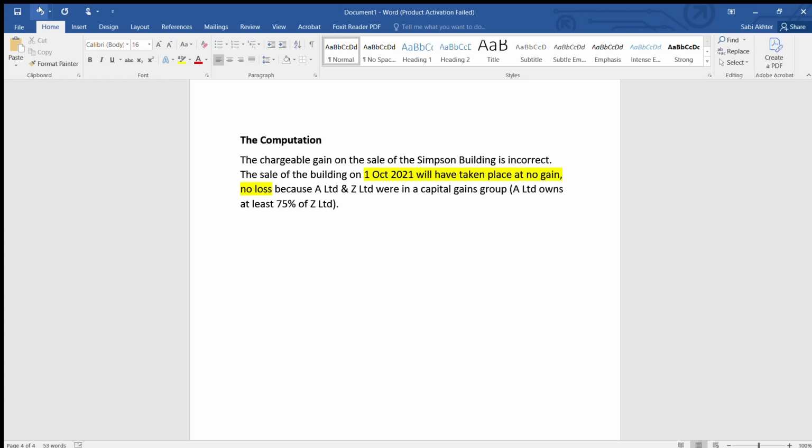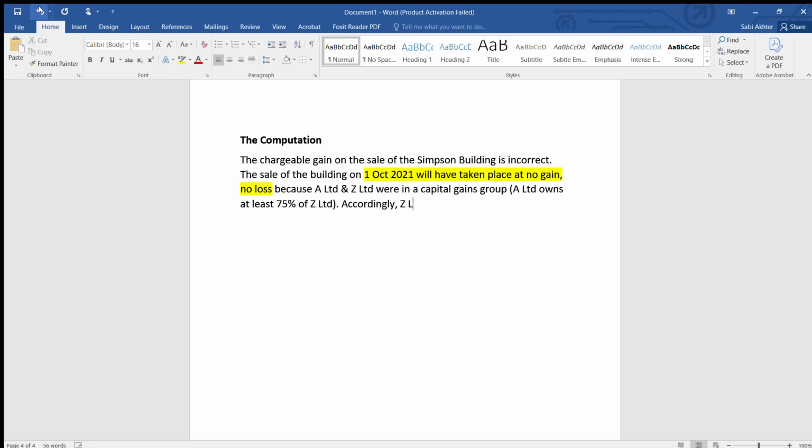Remember, when we talk about no gain, no loss, immediately the next point is base cost. So the first is no gain, no loss. The second point is base cost. That means second mark. So accordingly, see, these are connecting words. Okay, accordingly, but, therefore, because you have to connect. You're writing sentences. You're not writing in bullet points. So when you connect from one sentence to another, use connecting words. This is purely your English language. Okay.